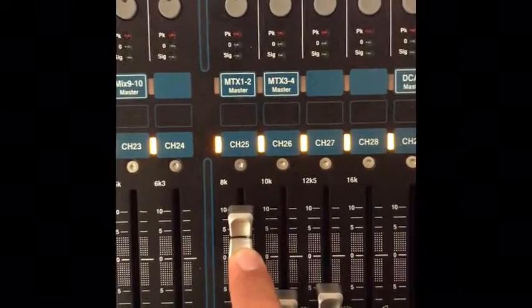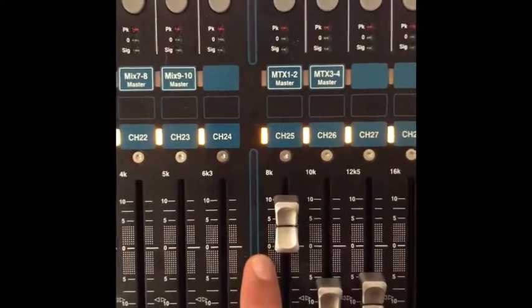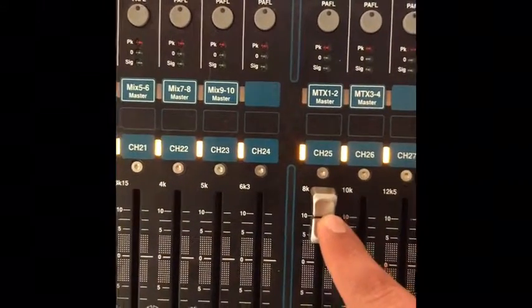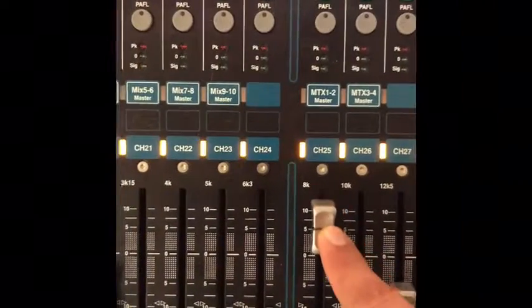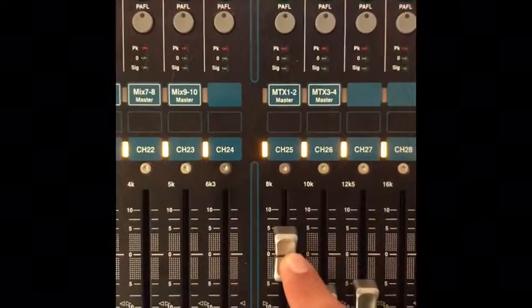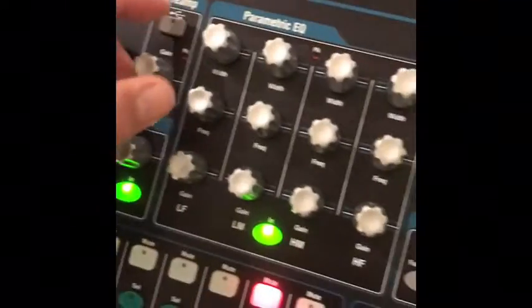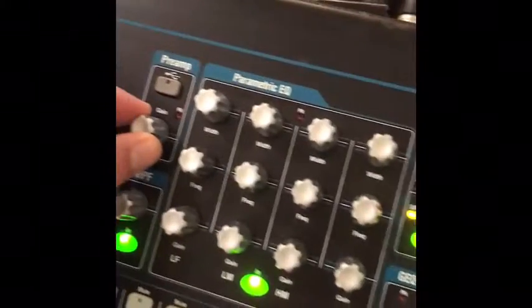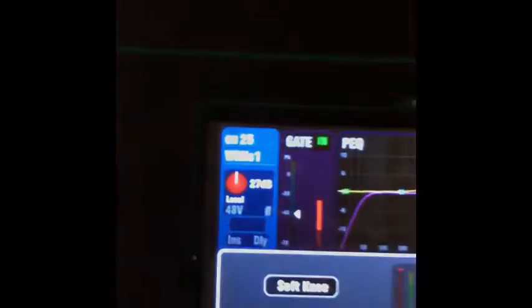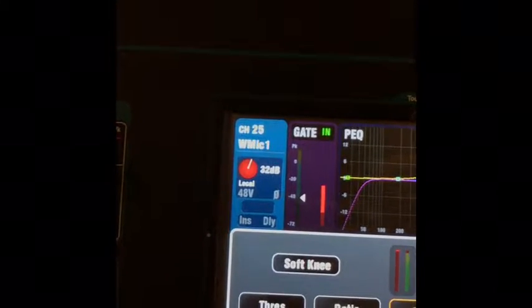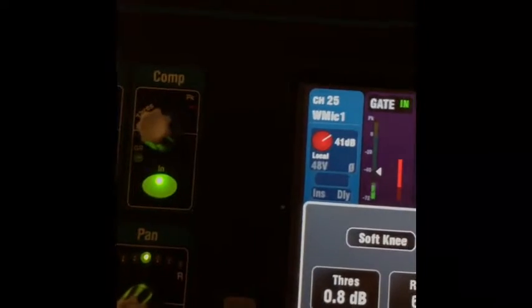See this little grainy stuff here? You really don't want to go higher than that, because once you go higher, you risk overriding the channel, okay? So you're over here and it's not loud enough. Let me show you something. If I go up here and change the preamp, that's this little red here, that's the initial. That tells the system how much volume you want to have.